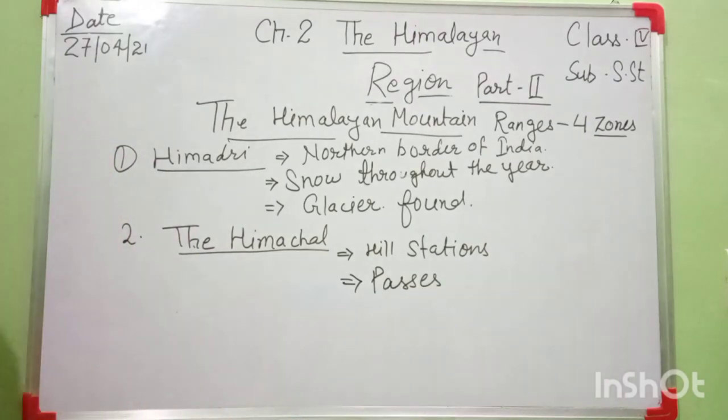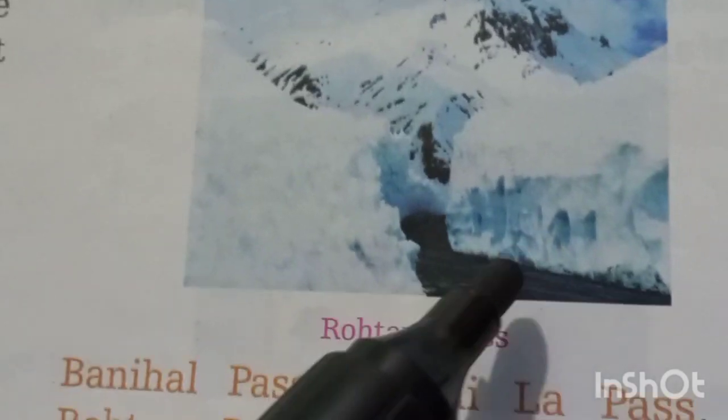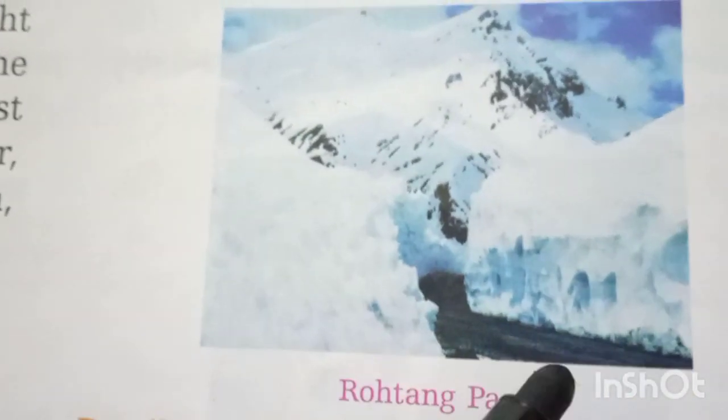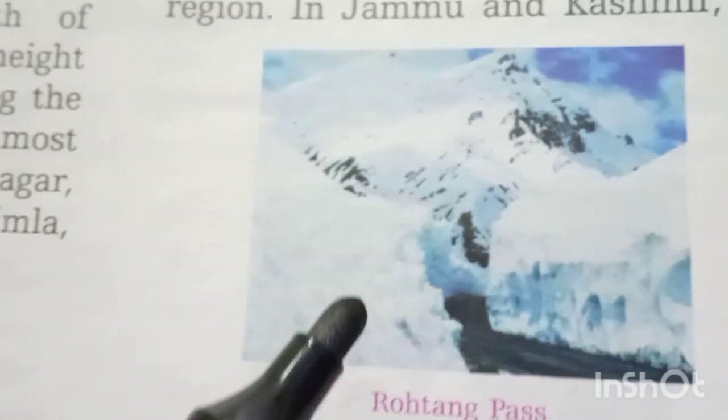Okay, here I am showing some pictures in your book. These passes are found in Jammu and Kashmir. Look at here, everyone in your book. Here are mountains on both sides, and in between there is a one way. This is used to cross the mountain range. Okay.